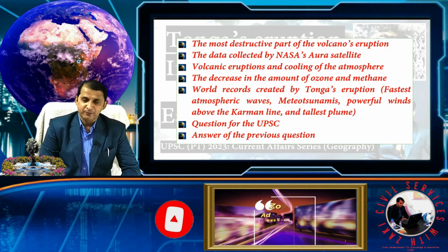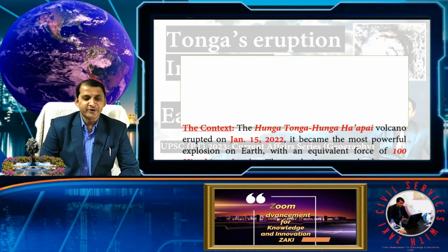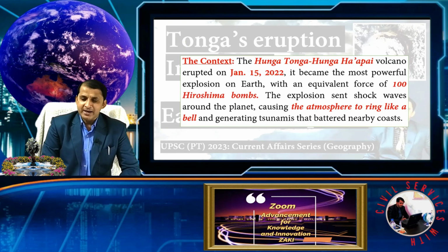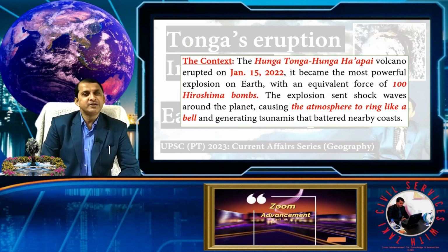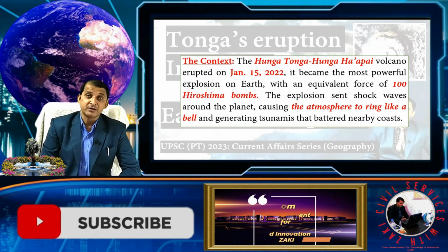So we move forward and see step by step. Number 1, context. The Tonga Hapai volcano erupted in January 2022. It has become the most powerful explosion on Earth.